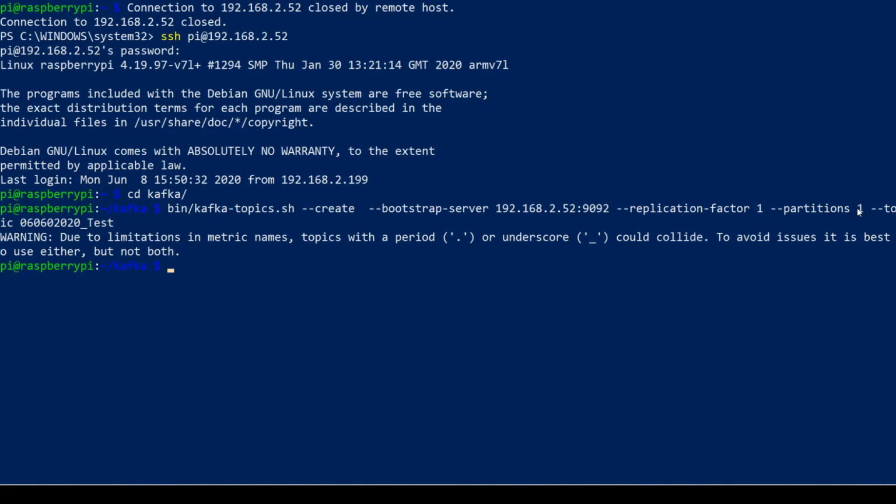Okay, there's a warning saying that we shouldn't use underscore, but it looks like it has created the topic correctly, so we can just quickly check that. We can check if a topic is there by calling the same script, but now the argument should be list, and we need to define the bootstrap server.